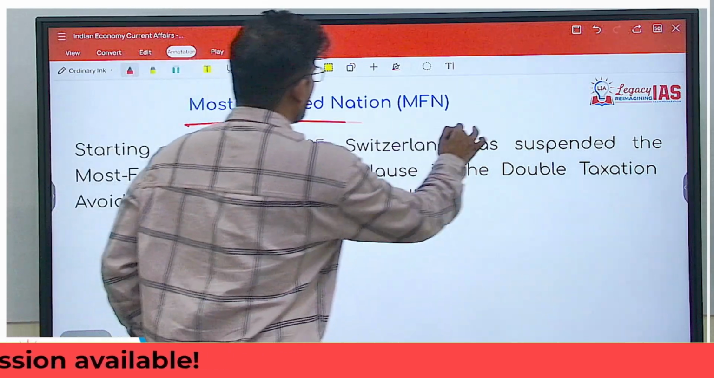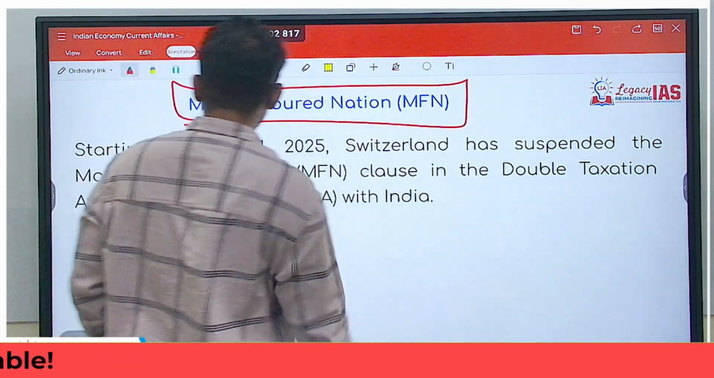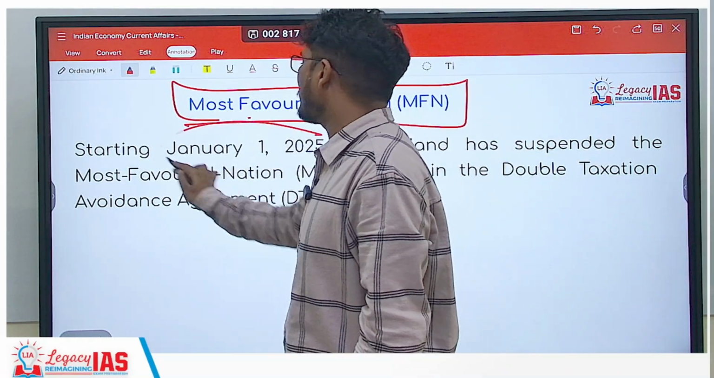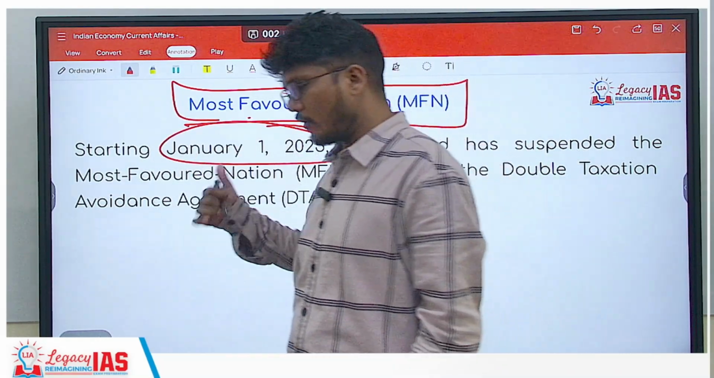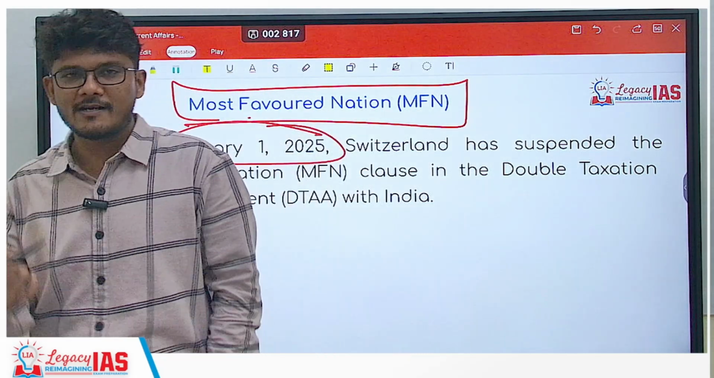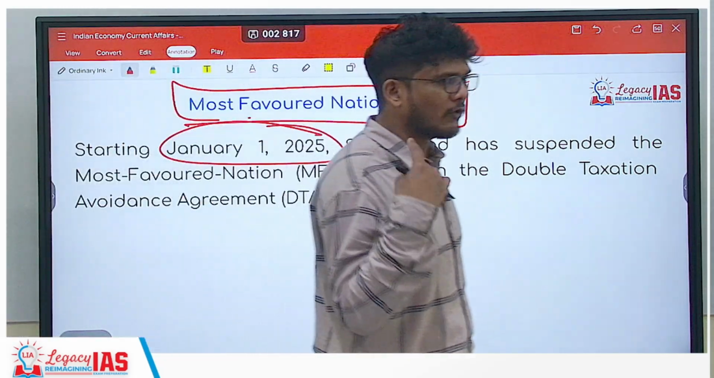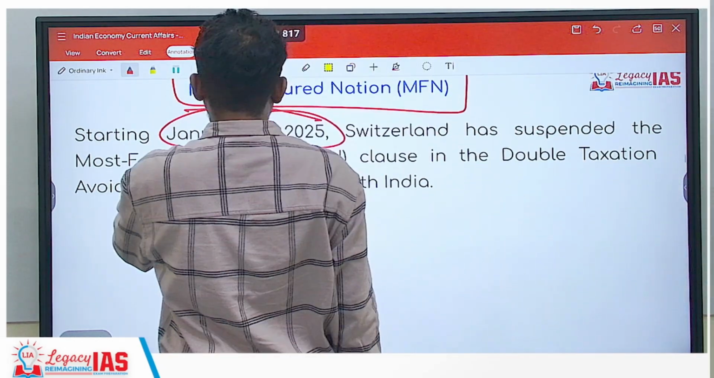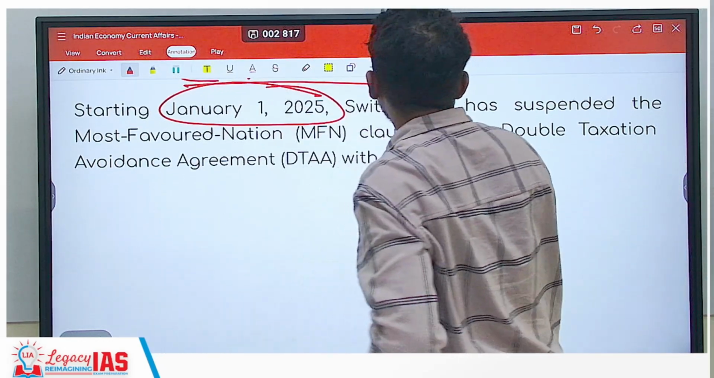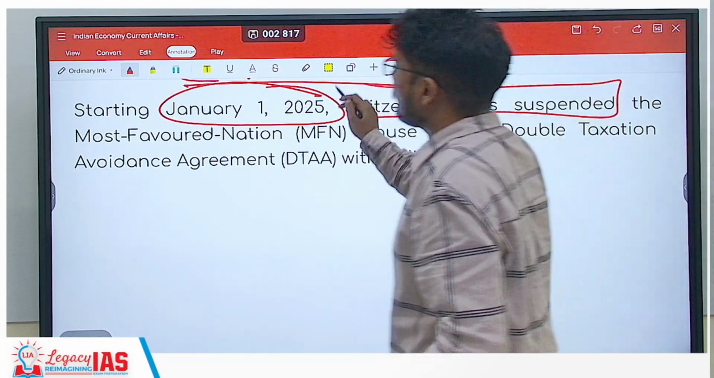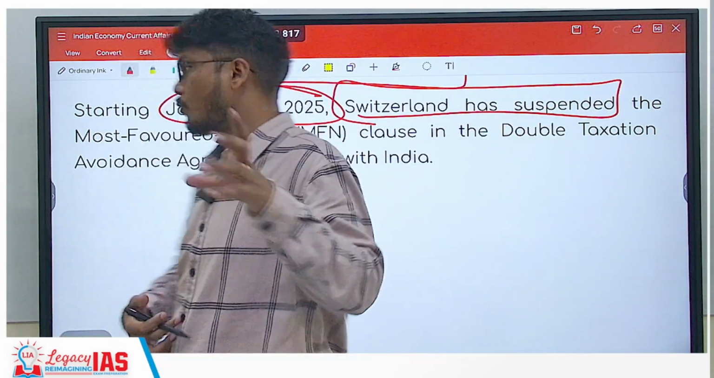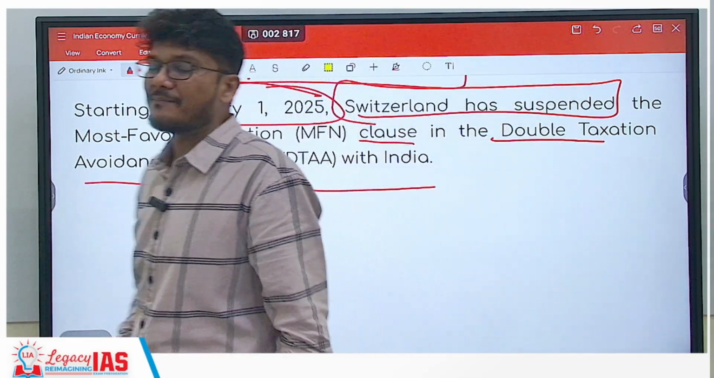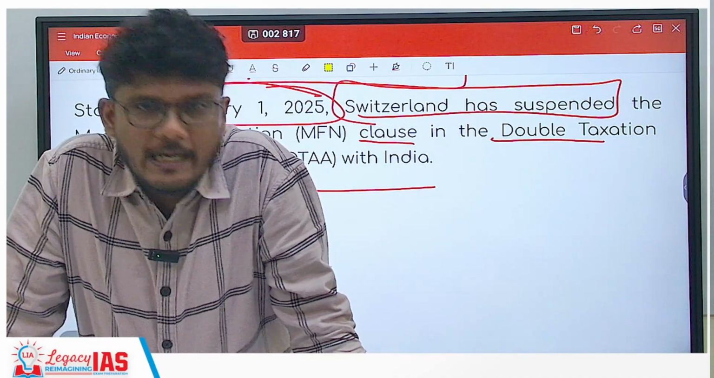Next is the most favored nation concept. Why is it in news? It is in news because starting 1st January 2025, of course the news is of December because this news came in December, but the implementation was to be started from January 1st, which has already started. So starting 1st January 2025, Switzerland has suspended the most favored nation tag or the most favored nation clause in the double taxation avoidance agreement that it has with India.